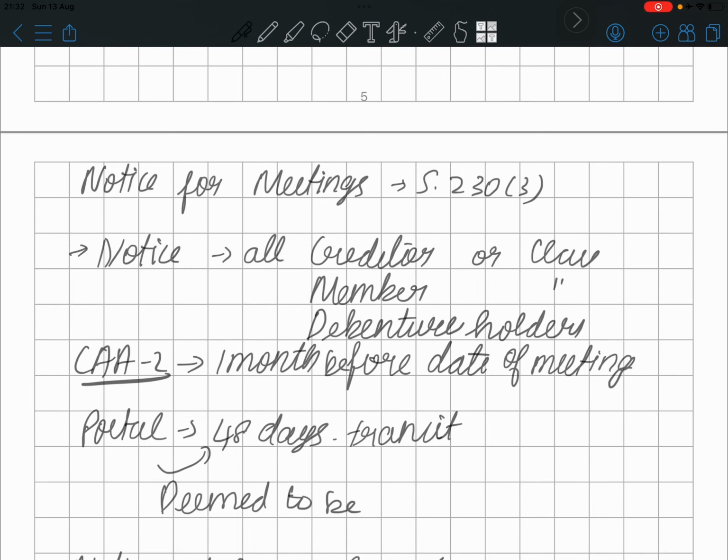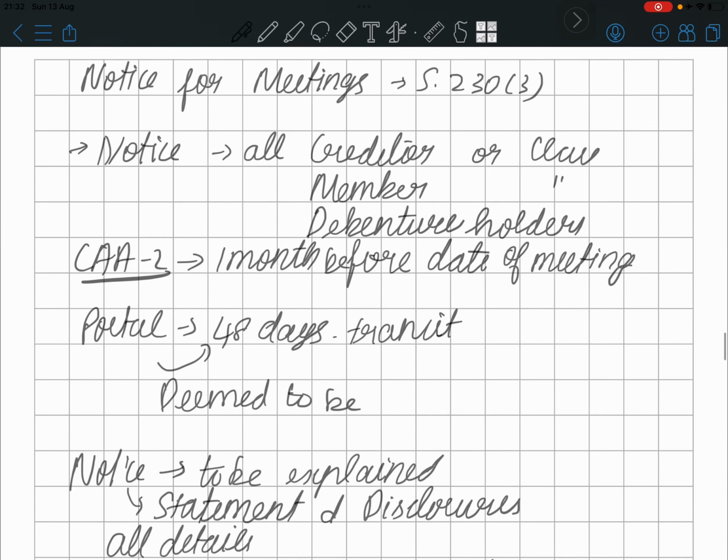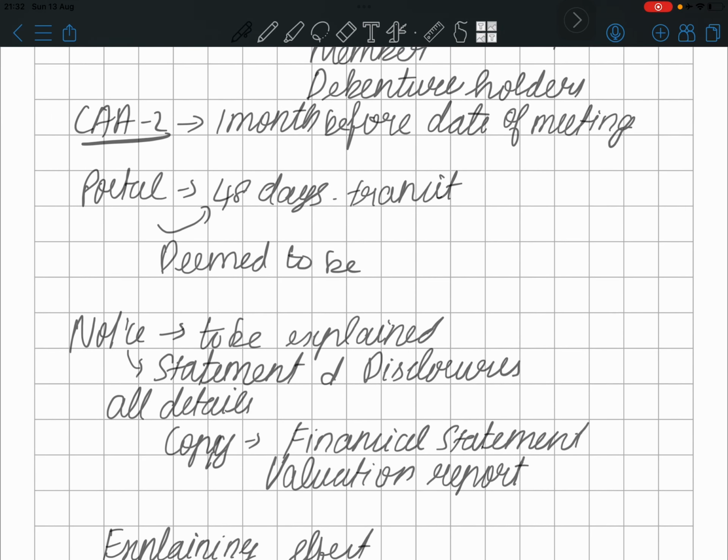How many days is it? Usually it is given in CAA2, that is 1 month before the date of meeting, and this 1 month is actually 31, 32 days, maybe 33 days. Why is it 2 days plus? You should take 2 postal days in transit. So a postal time of 2 days will be considered, so it is deemed to be.